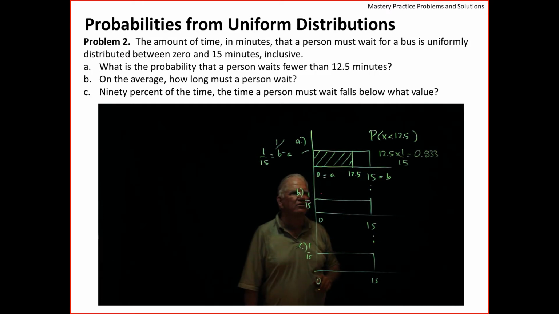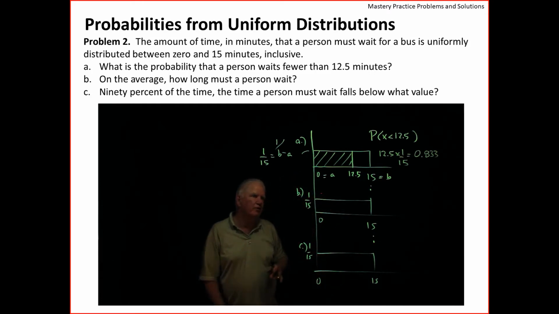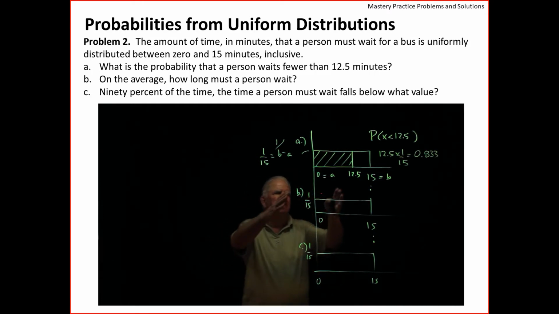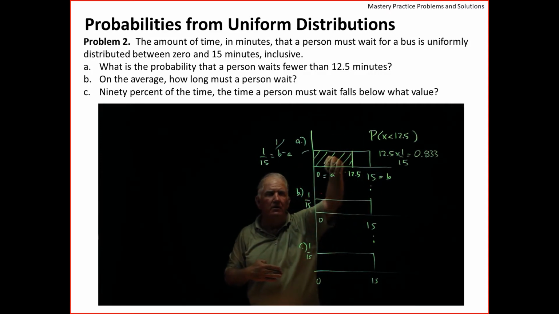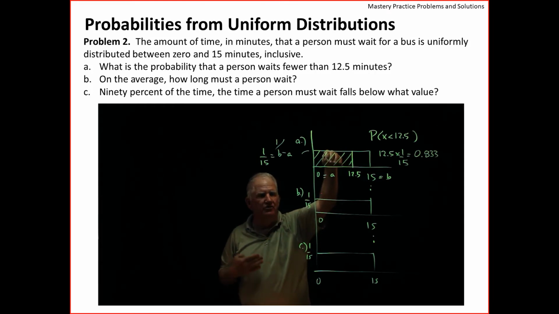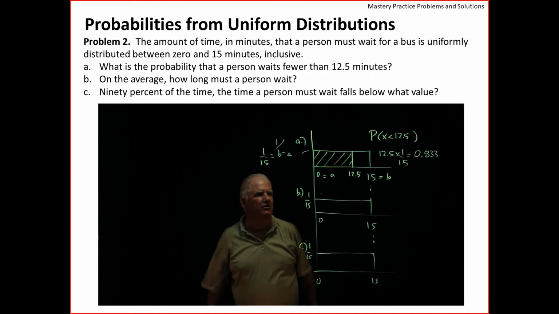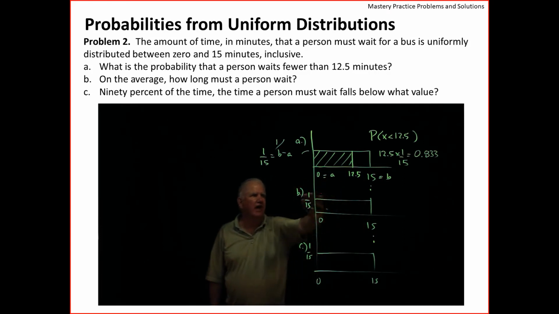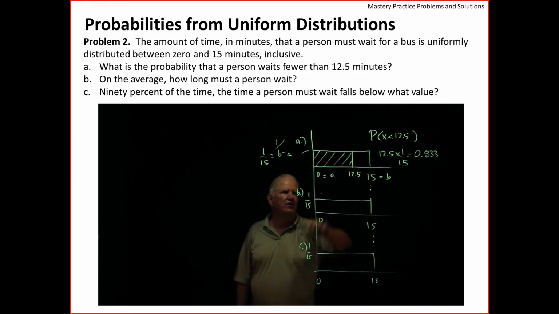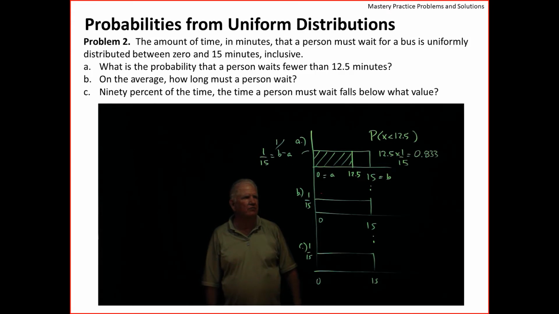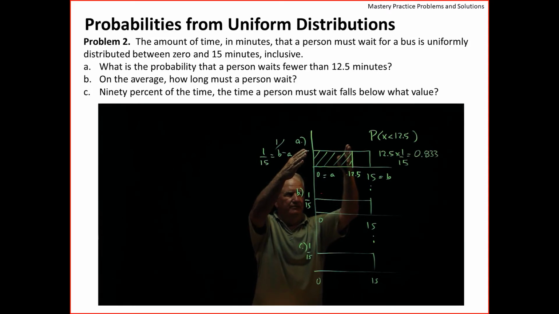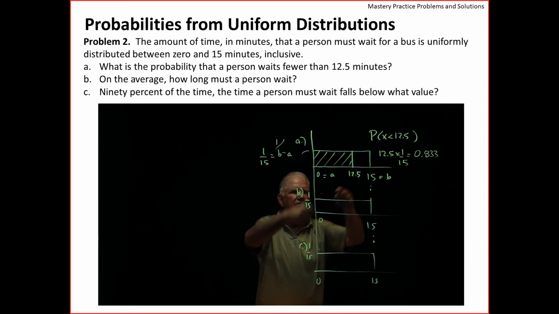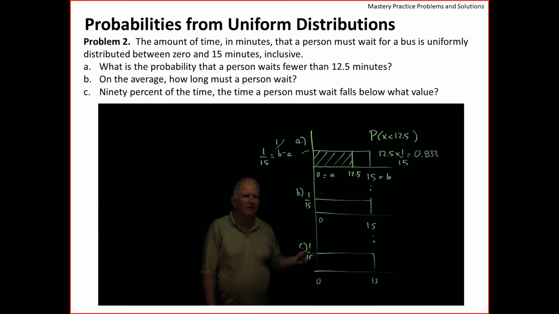Go look at your answers. But it's very important for you to get that visualization that the area under the curve is the probability that a random variable selected from all the random variables in the distribution is in that interval between 0 and 12.5. And the probability is, in this case, this area, which is this height times that width.